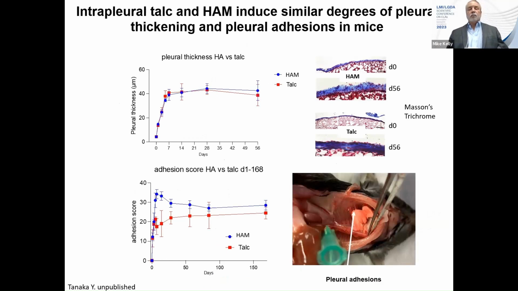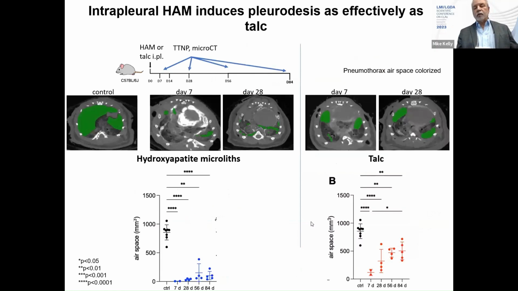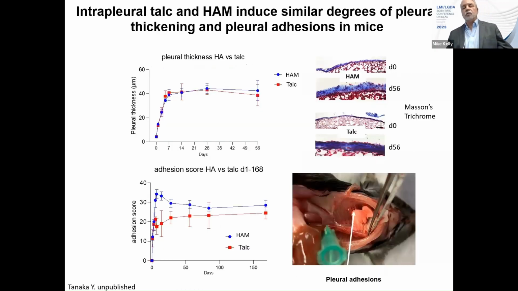And these slides we'll go through quickly because it shows similar degrees of efficacy for both hydroxyapatite and talc, but after instillation into the pleural space, both talc and hydroxyapatite increase pleural thickness. You can see this Masson's trichrome showing that there's an increase in pleural thickness on day 56, both for hydroxyapatite and talc, and it's virtually overlapping in terms of degree over time. And we can also count adhesions by opening the chest cavity and counting the number of strands between the lung and the chest wall.